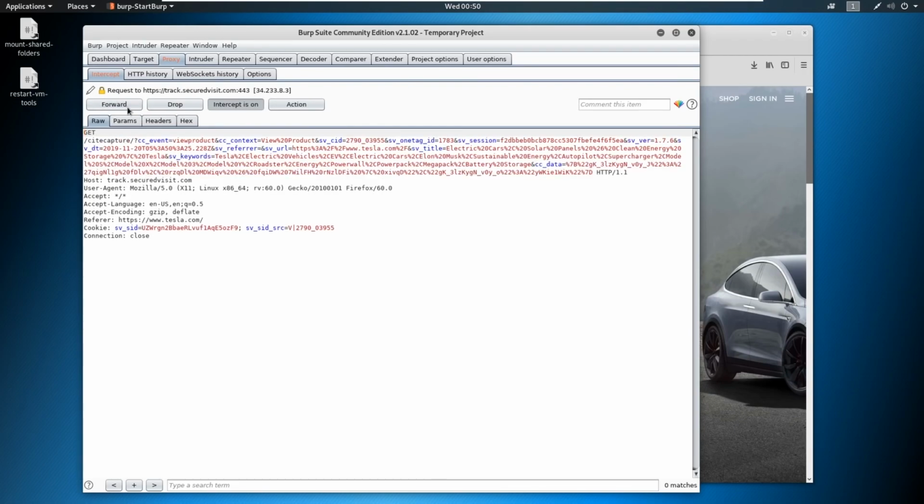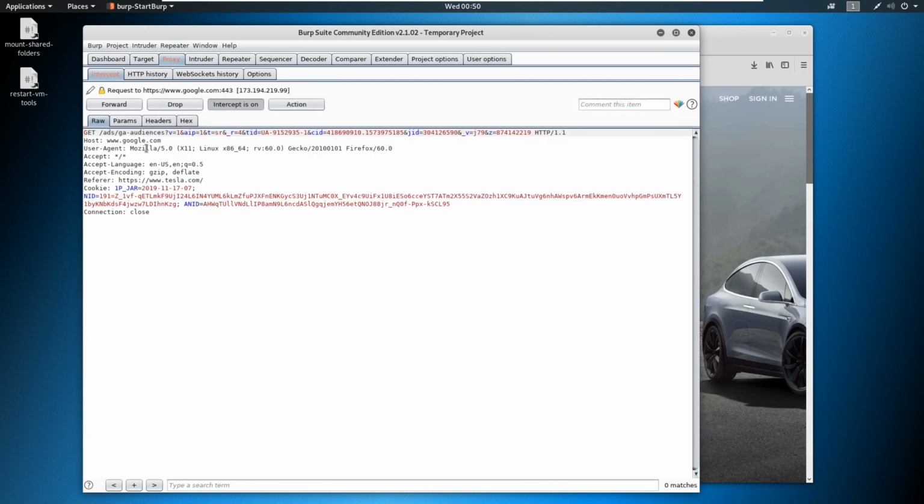All we're doing is capturing all different kinds of traffic, and we can modify this traffic. Say we have this request here. You don't have to know what this is right now, but we've got this GET request. We can make this a POST request and forward that and see what happens. I'm just going to turn the intercept off.